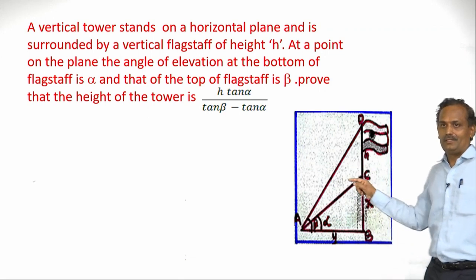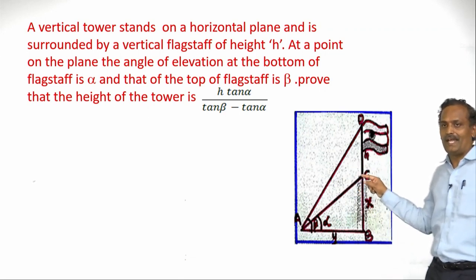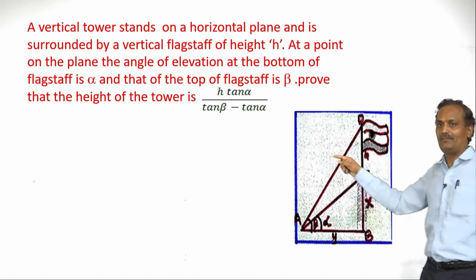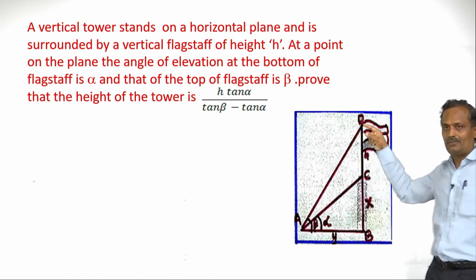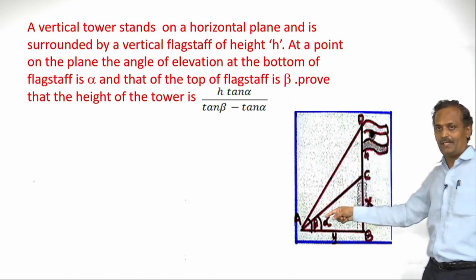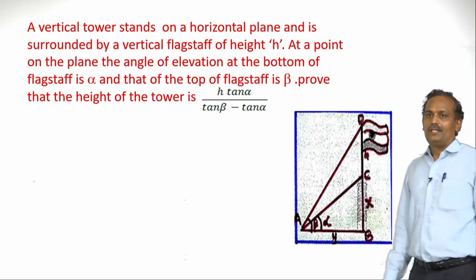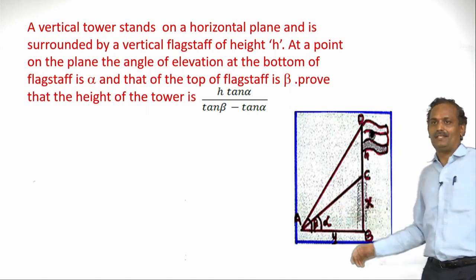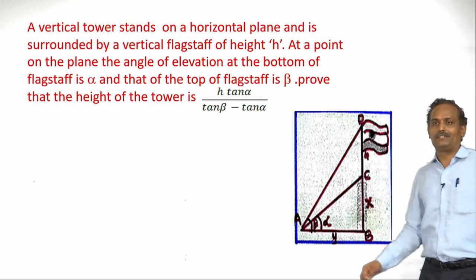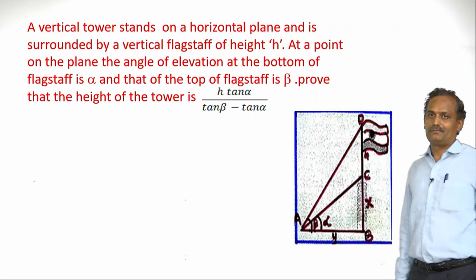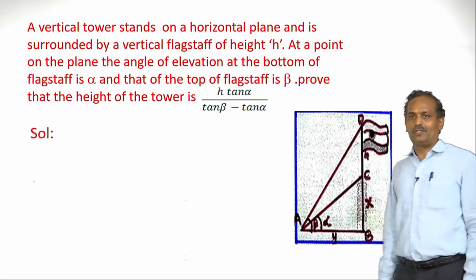So while observing the bottom of the flagstaff at C, we get the angle of elevation as alpha. Again he is observing the top of the flagstaff from the same point A. We get one more angle of elevation, angle beta. And let us take AB as y, the distance between the flagstaff or the tower and the observer. Now let us solve it.